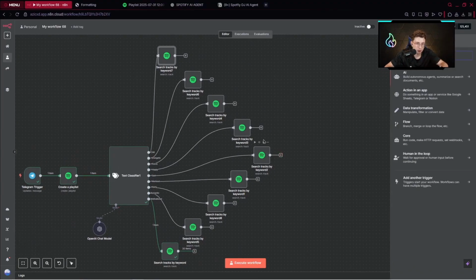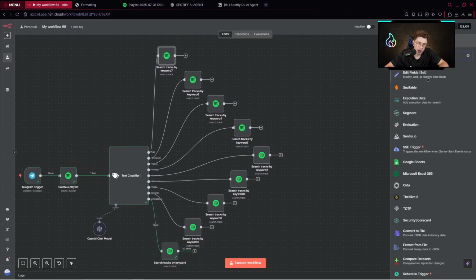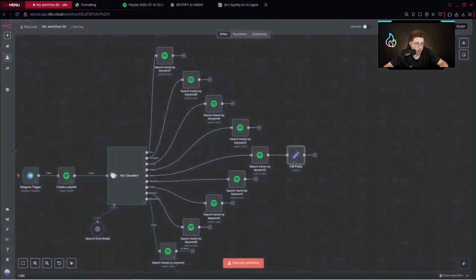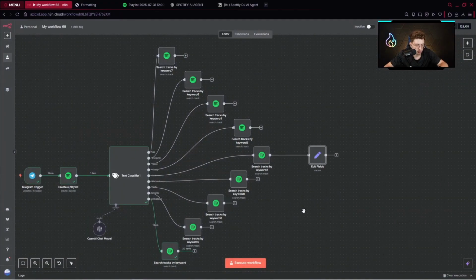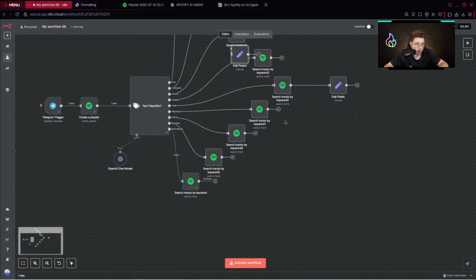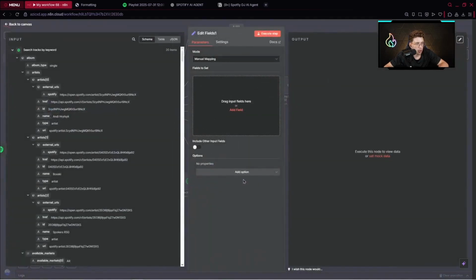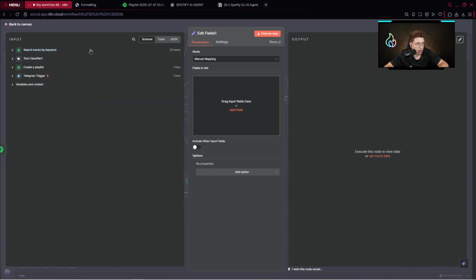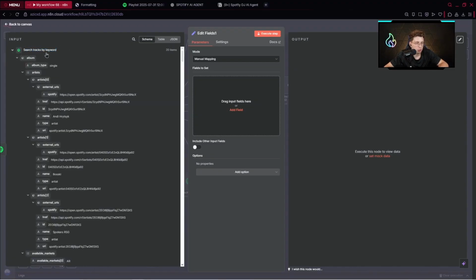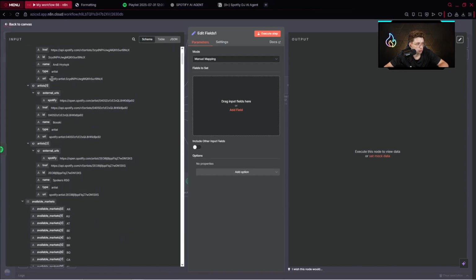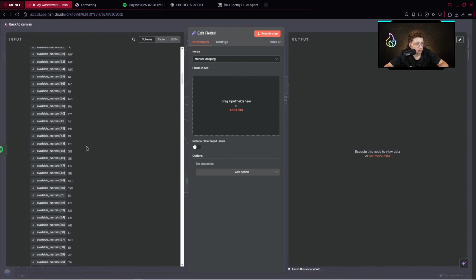So we have the edit fields node, and I use it simply because, let's say, we process with this specific path, because here we've got the data. So simply after you run your search tracks by keyword node, you have many really useless fields. I don't know, we have here the album type, we've got the name of the artist, we've got the ID, a lot of different fields.